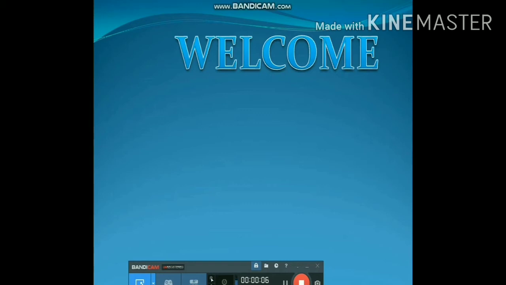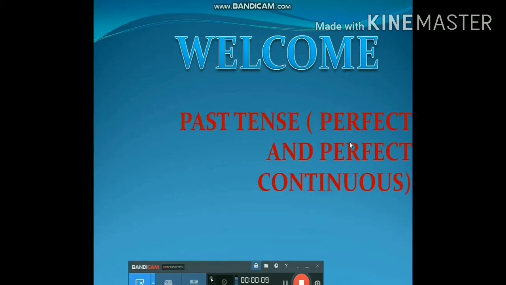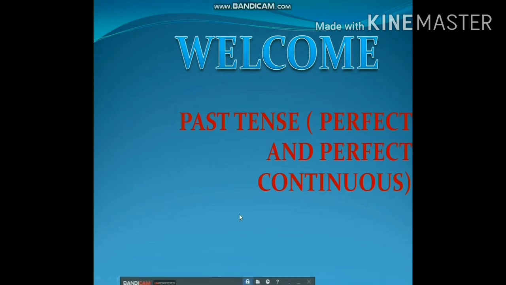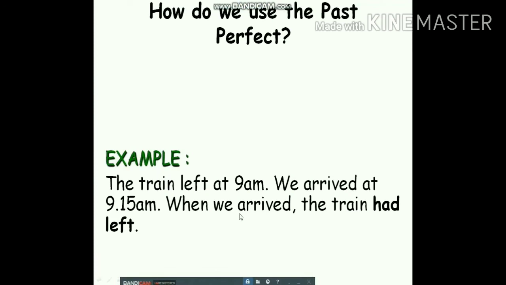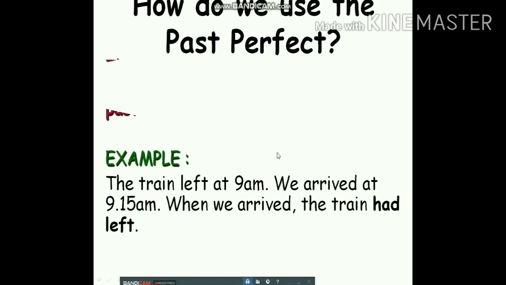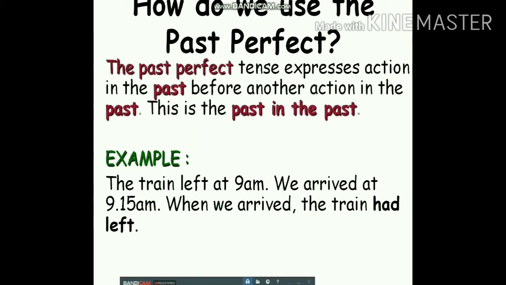Our topic of the day is past simple, past perfect and past perfect continuous tense. How do we use the past perfect? So let us know about it. The past perfect tense expresses an action in the past before another action in the past. This is the past in the past, meaning long past. Example: the train left at 9 am. We arrived at 9:15 am. When we arrived, the train had left.